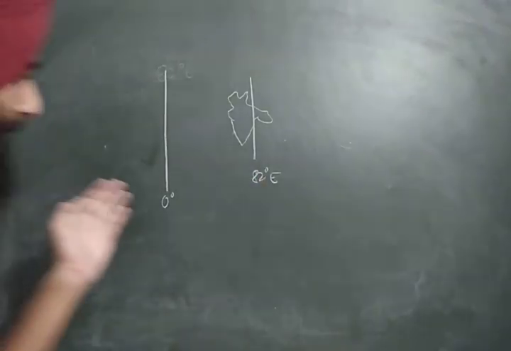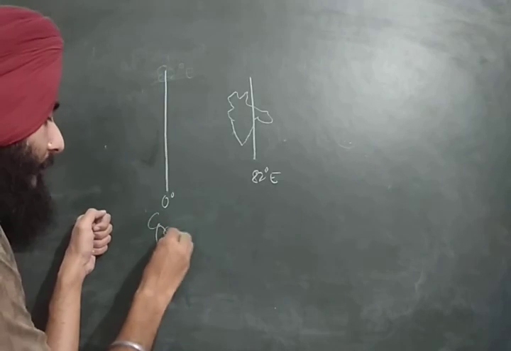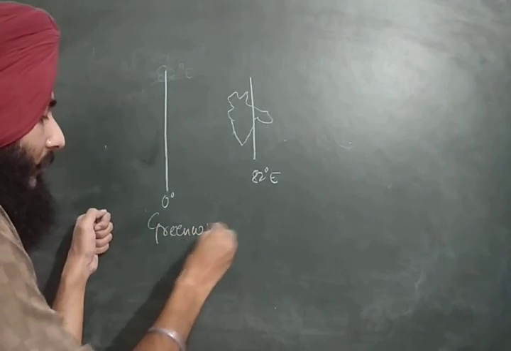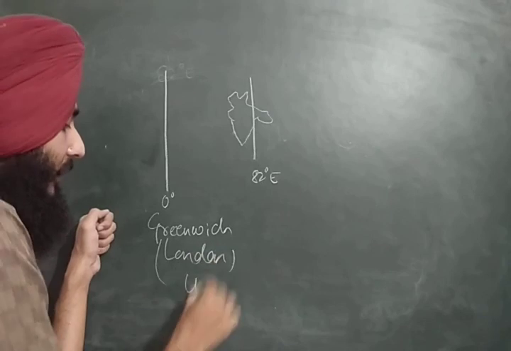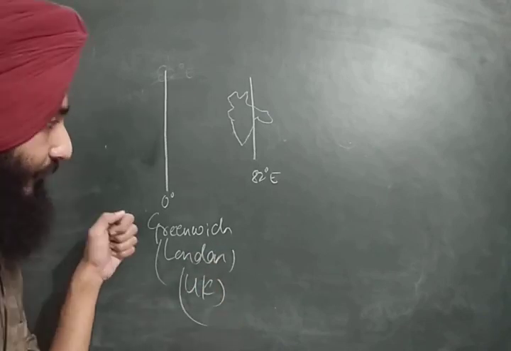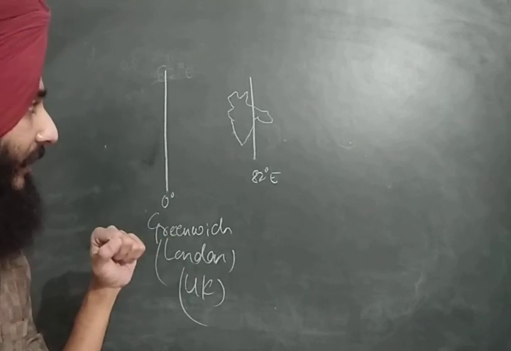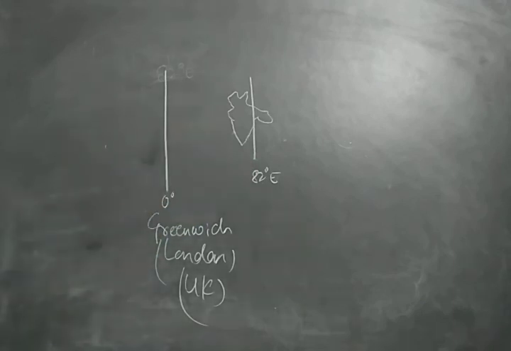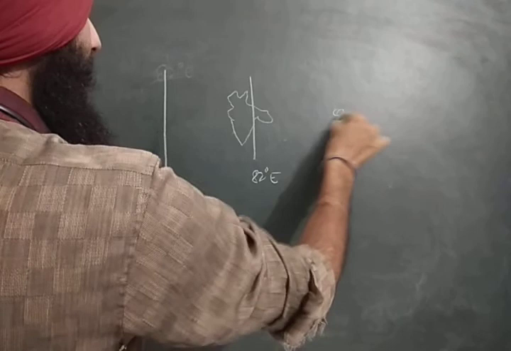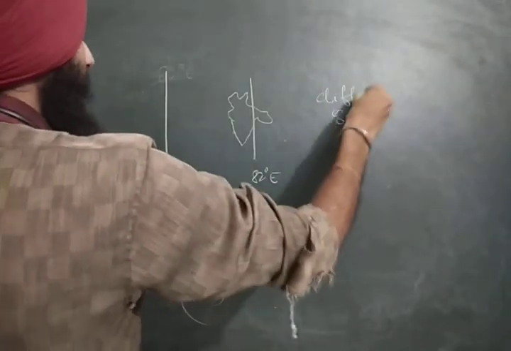Now what would be the difference between the time at 0 degree, which passes from Greenwich in London, United Kingdom, England? What would be the time difference between India and this Greenwich? So there is the difference of 82 degrees.